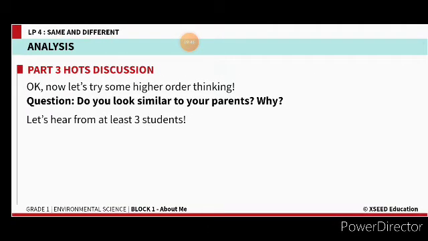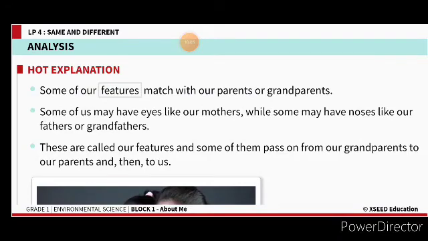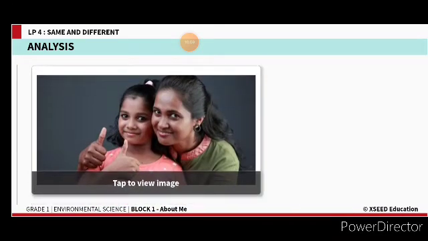Yes. Do you look similar to your parents? Now, for the other activities I said you can keep your mom or dad as your partner. Yes, no, children. But here I told only your friend. So now it's time for you to compare with your parents. See, are you looking like your parent? Do you see any way you are similar to your parent, children? That's what you are going to write in your notebook. Yes, you can see this picture. See here.